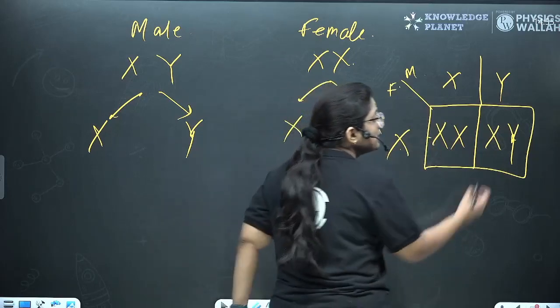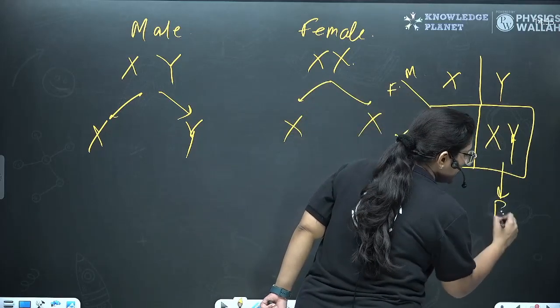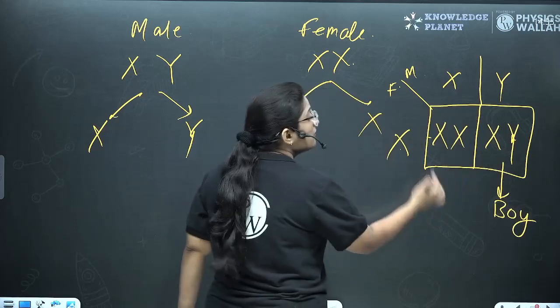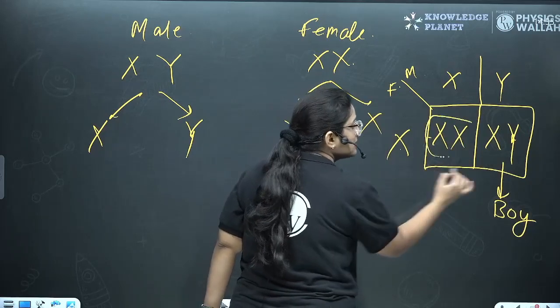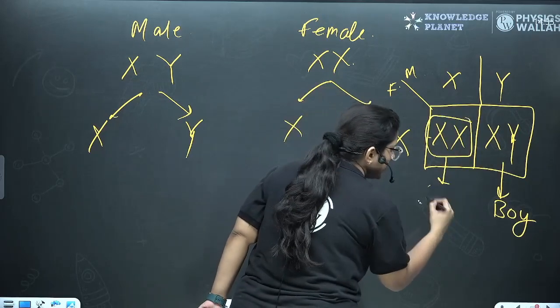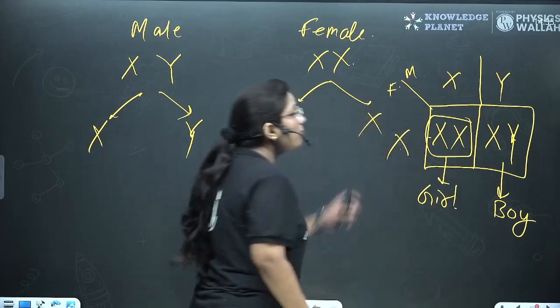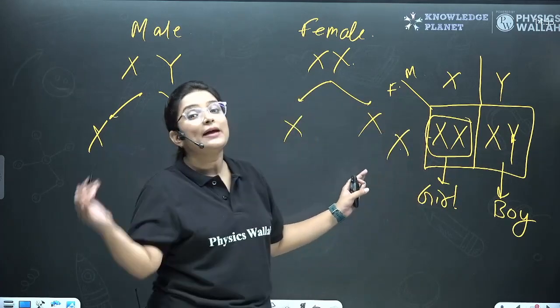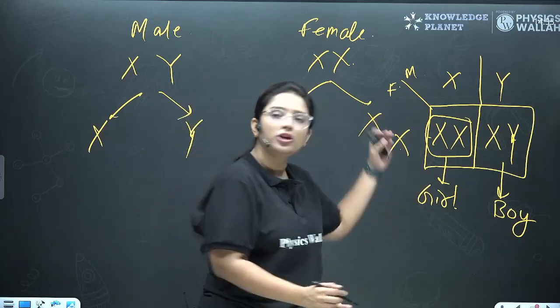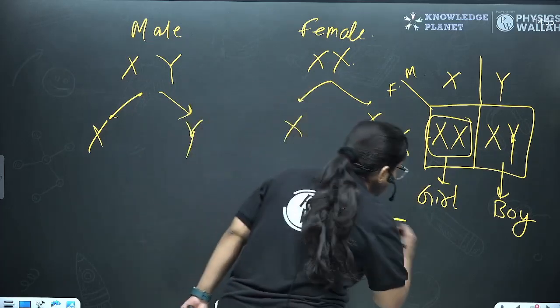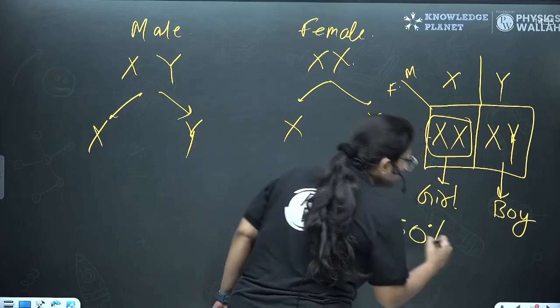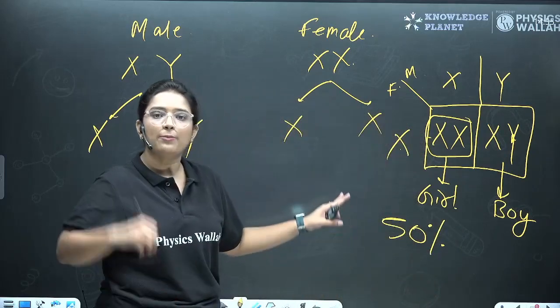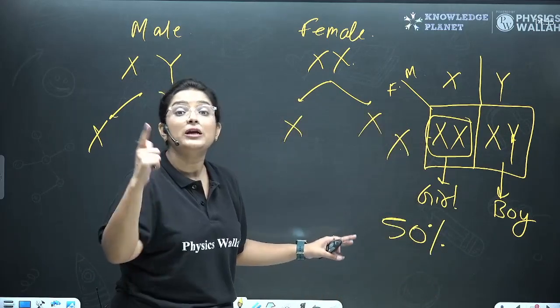And the offspring that has XY would be a boy, and the offspring that has XX chromosomes would be a girl. And can you see that the probability would be the same for the girls and the boys. So the formation of a girl or a boy is 50%. The probability will be 50%.